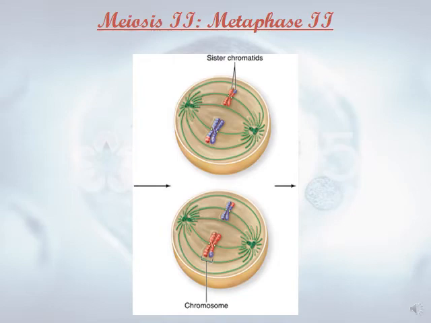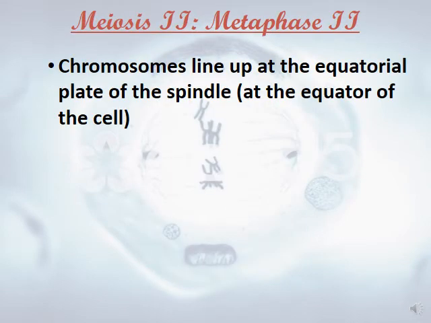Metaphase II. What will happen at metaphase II? The chromosomes line up at the middle of the cell, forming what's known as the equatorial plate. This is identical. As you see, till now, prophase II and metaphase II are 100% identical to mitosis, but we have here two daughter cells. Let's move to anaphase II. As I said, in metaphase II, chromosomes line up at the equator of the cell.